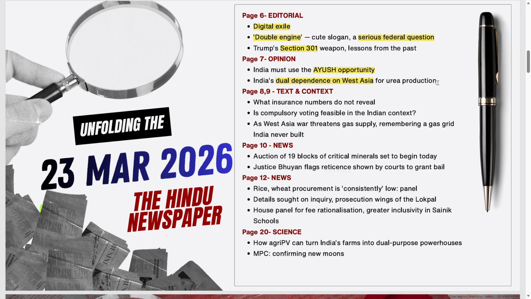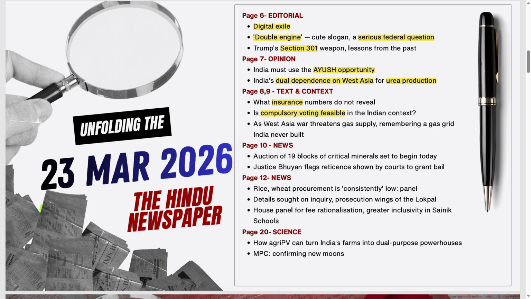Coming on to the Text and the Context page, it speaks on insurance penetration and what it actually reveals. Then, is compulsory voting feasible in India? We are going to see this through this video.